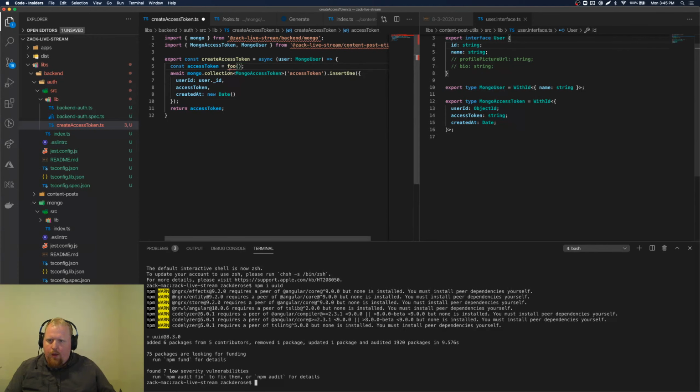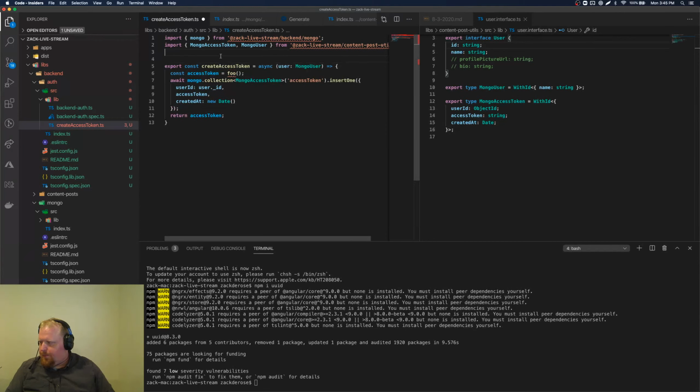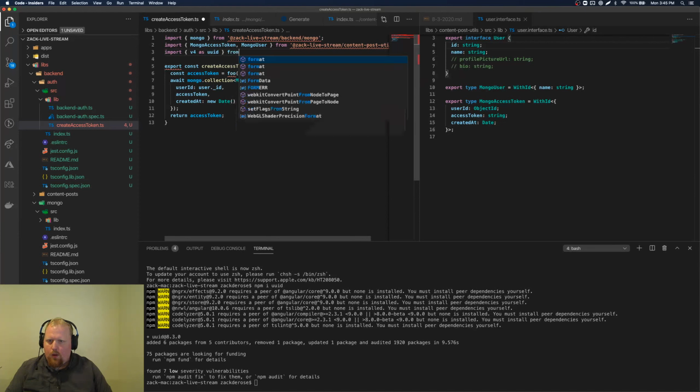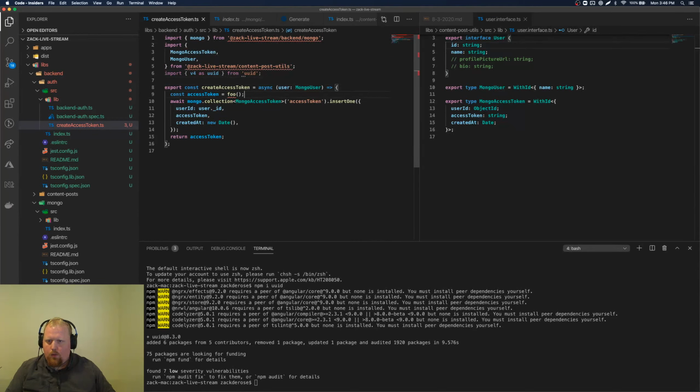Cool, so that's in. So I'm going to import, we'll use version 4 of that as UUID from UUID. Go, did that. Then we'll run v4. No, I don't want to call it v4. I want to call UUID. There you go.